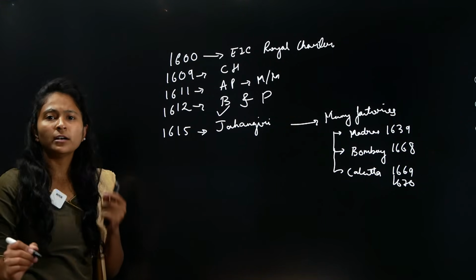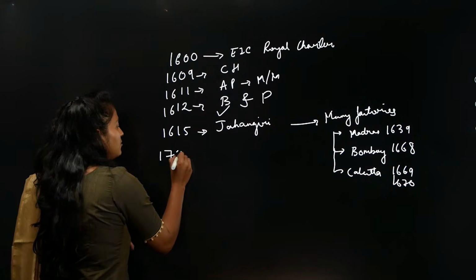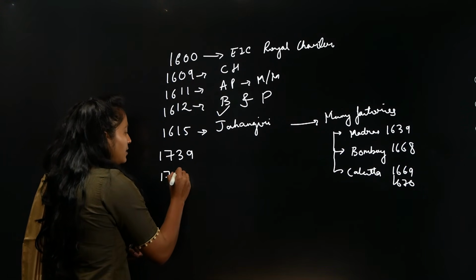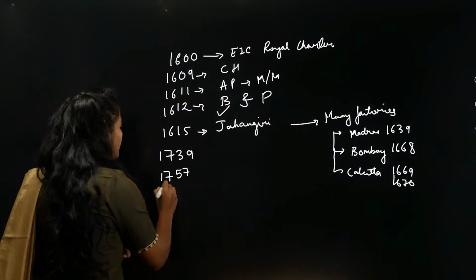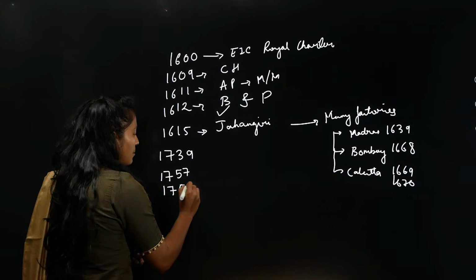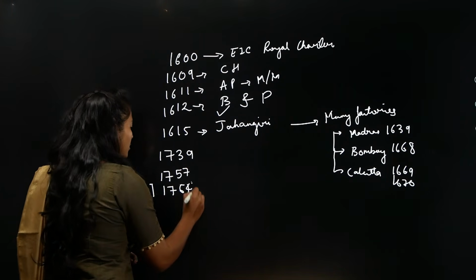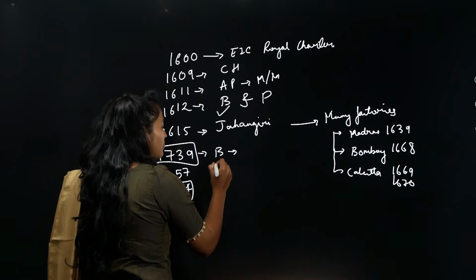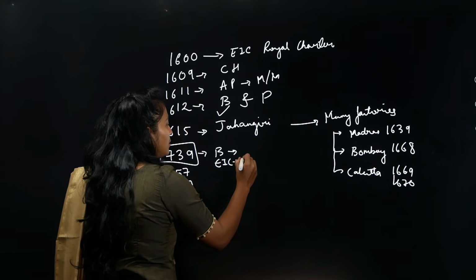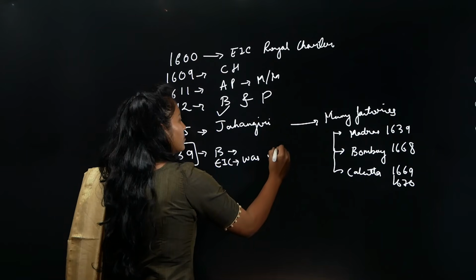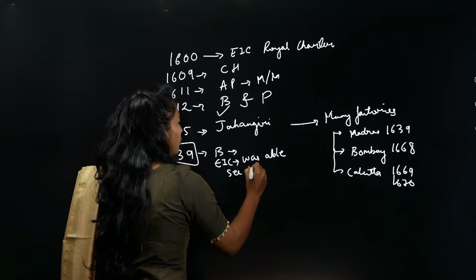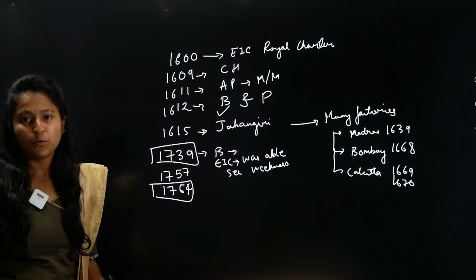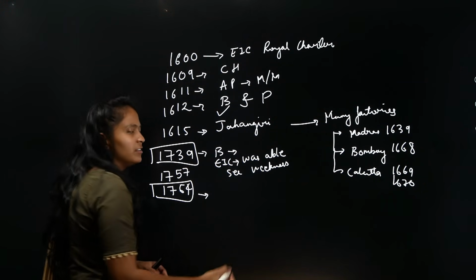After this, a very important turning point that we saw was Nadir Shah's invasion in 1739, and then we have seen in 1757 Battle of Plassey, and then we have seen 1764 Battle of Buxar. This is another important turning point. Here, East India Company was able to see weakness. This is something very important. Here, they were able to get the Diwani rights.